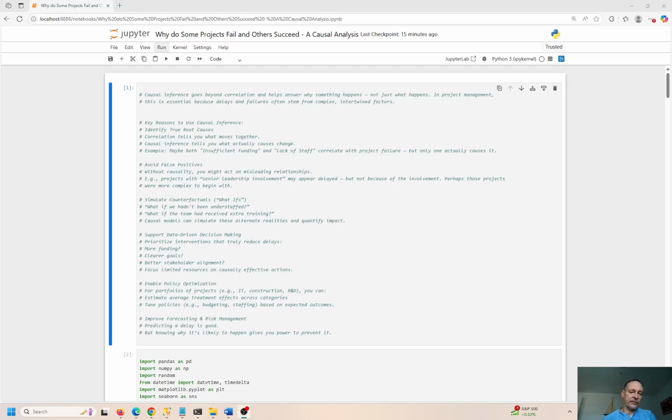So support data-driven decision making, right? We always aim to do that. More funding, clearer goals, better stakeholder alignment, better technology, more focus on the resources that causally affect actions. Those are the things we're going to look at. Enable policy optimization, and basically improve forecasting and manage risk better, right? We always want to keep an eye on risk management and try to predict if there's going to be a delay, and if there is, intercept it and account for that or manage that, right? And get things back on track.